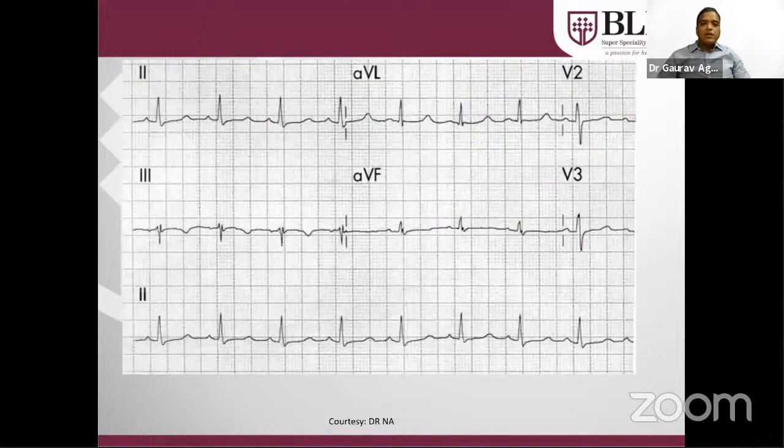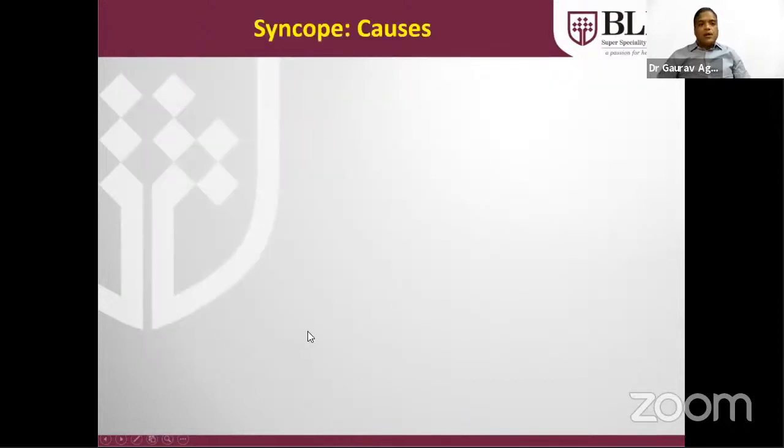And this is the case of long QT. As you can see, there is normal sinus rhythm. Every QRS is preceded by a P wave, and the QT is prolonged. It is more than half of the RR interval. I am not going into the causes in detail.